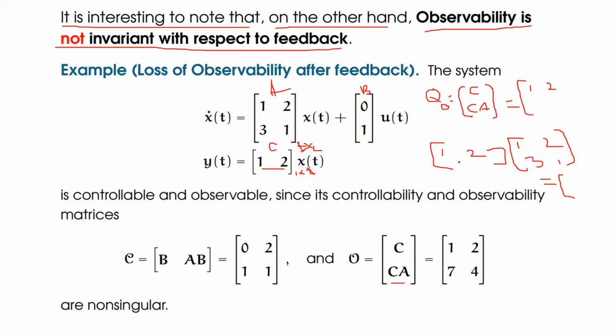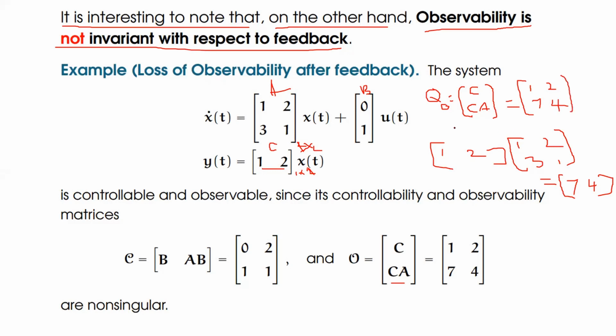So 1 is multiplied with 1 plus 2 into 3, that means 1 plus 6, which gives 7. Again, 1 into 2 plus 2 into 1 gives 2 plus 2, so 4. Therefore, the matrix row would be 7, 4.